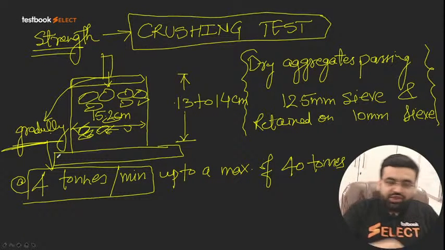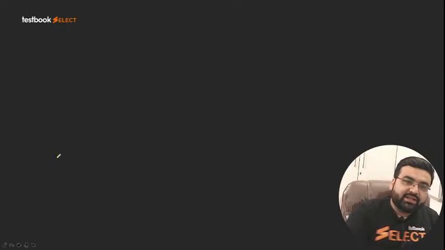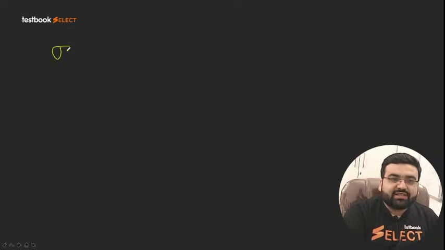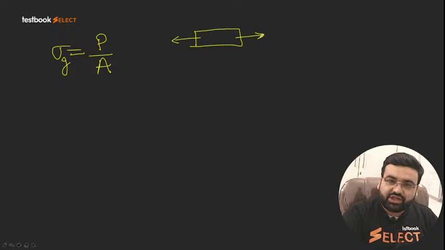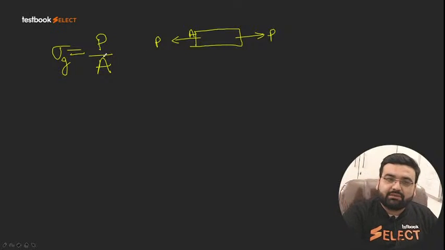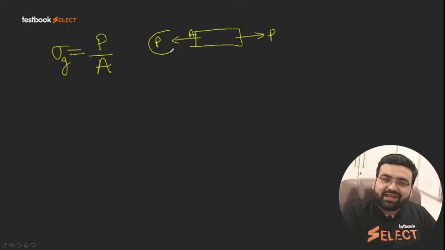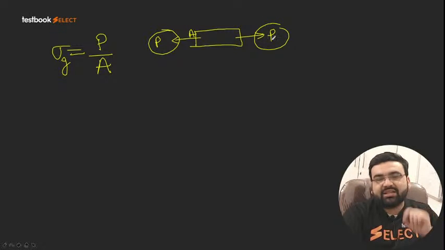Now let me ask you one question. In strength of materials, we know that stress is given by load per unit area. But this stress is actually calculated for gradual loading. Let us say this is the material and in the UTM, universal testing machine, you apply some axial tensile load of P, and let us say A is the area of cross section. So the engineering stress is given by P by A. We apply this load gradually.